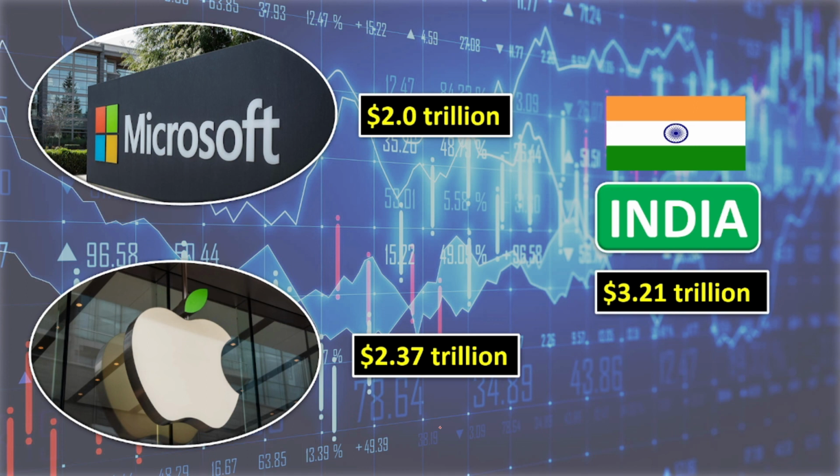And if you clearly see, Apple alone, which has a market capital of $2.37 trillion, is almost 75% of total India's market capital. Now you can get a clear picture of where India stands. We are not even comparing with other countries, but we are comparing with companies. It is like a country versus another company. I've just taken only the top two companies from the US. There are plenty of companies in the US, like Amazon, Google, Adobe, and many more.